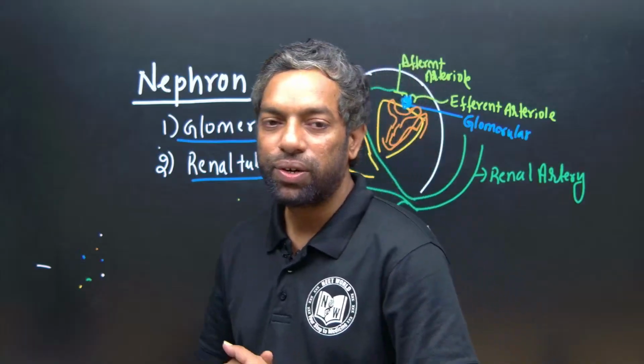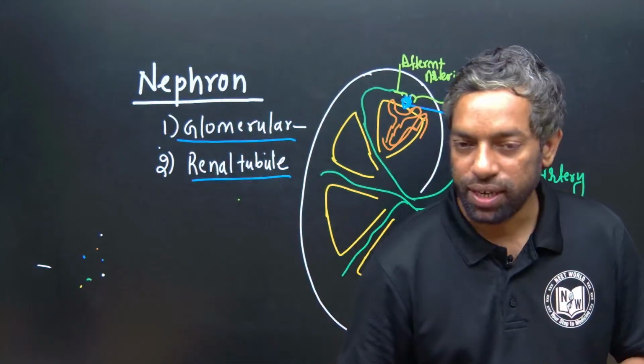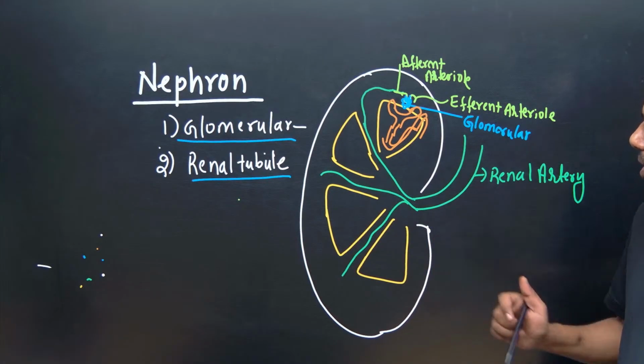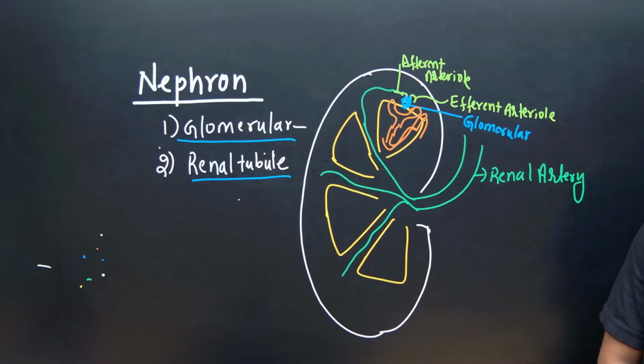Tomorrow we will discuss the nephron structure completely: the circulatory part, the excretory part, the location of the nephron, and what tissue is involved in making the nephron. The nephron is a tube made completely of tissue characterized by filtration, absorption, and secretion.